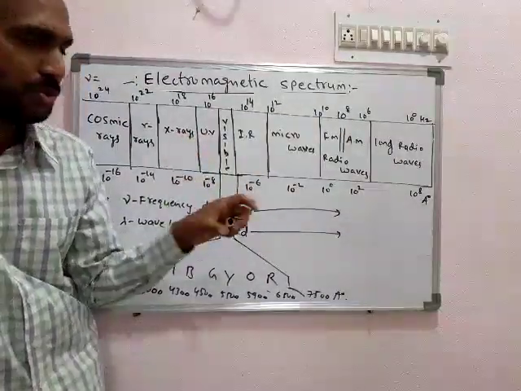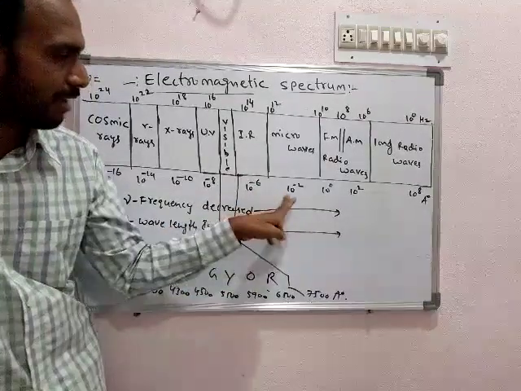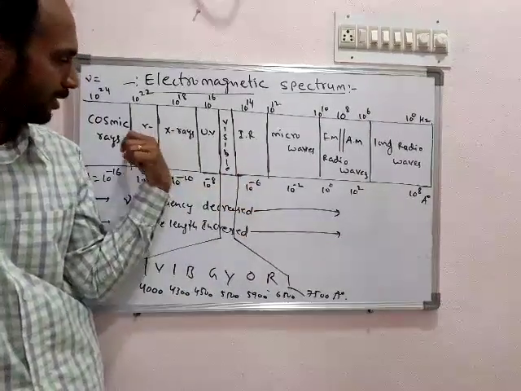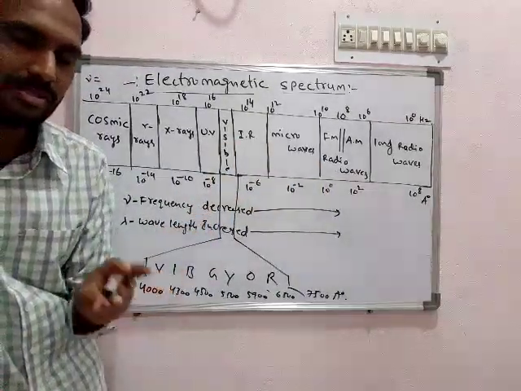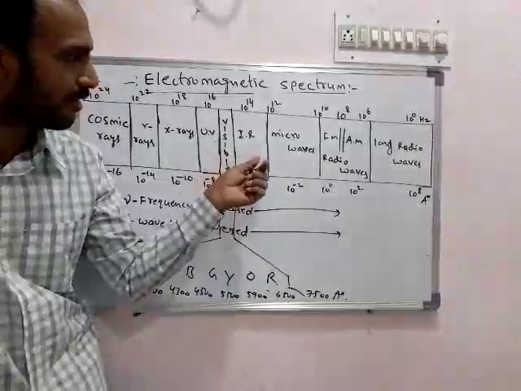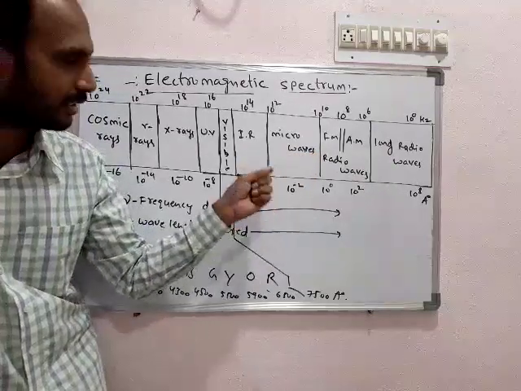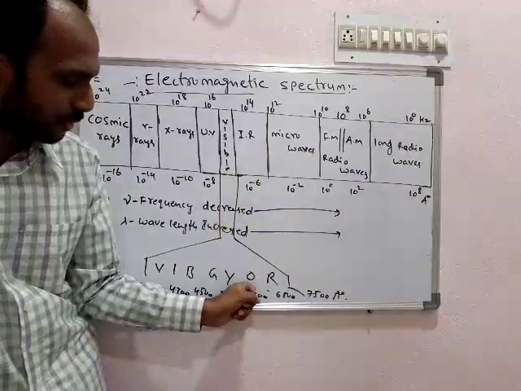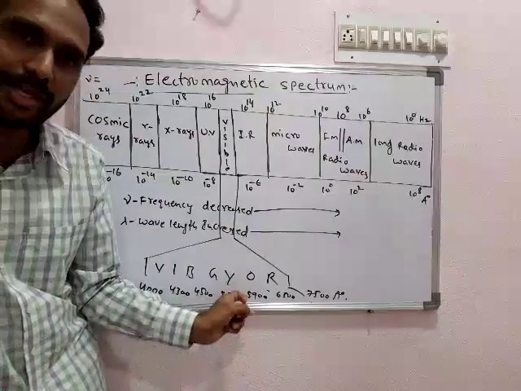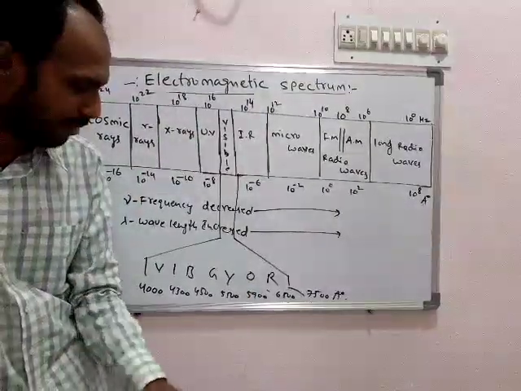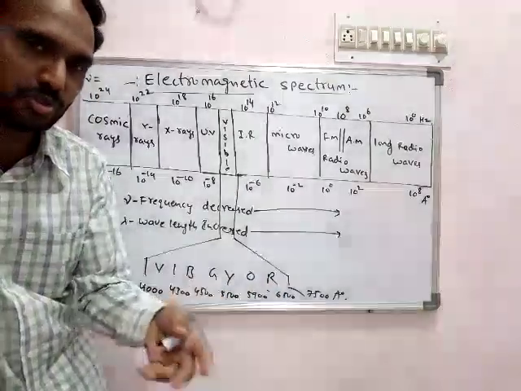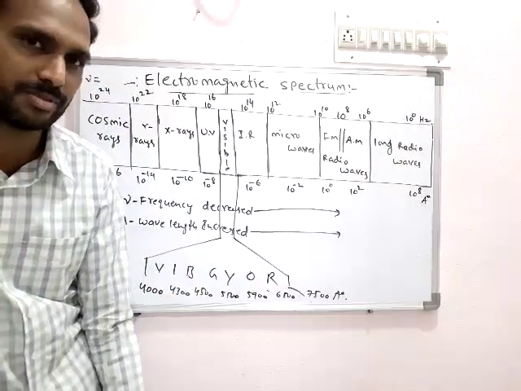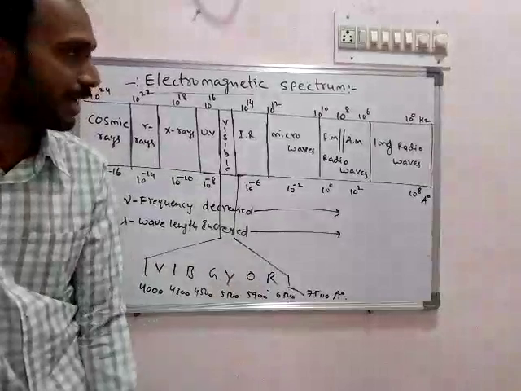There is no need to remember the exact values for the other regions, just remember the position of the radiations in this picture, so that we know which has higher wavelength and lower wavelength. But here, not only the higher and lower, we also need to remember the exact values of these wavelengths, which are useful in our advanced level problems. Okay, so this is the electromagnetic spectrum.